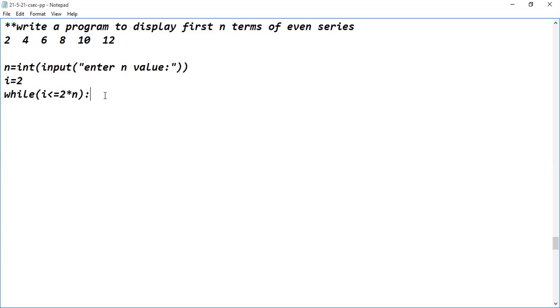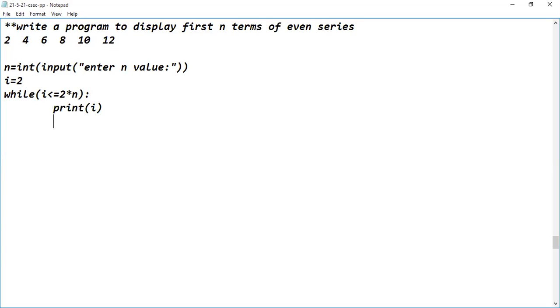Then give one tab space. Then print i, print the content of i. Then what we have to do? i equal to i plus 2. Why am I writing i equal to i plus 2?